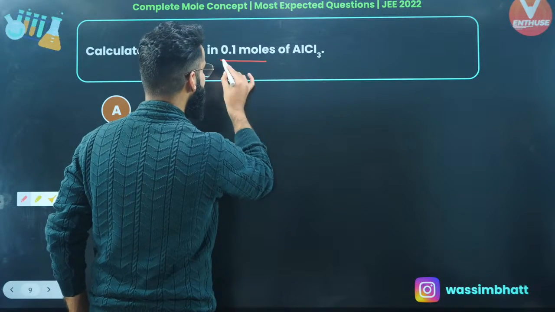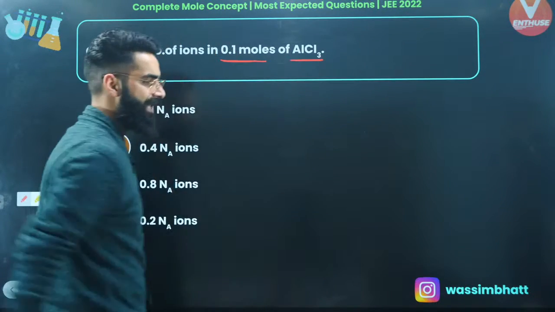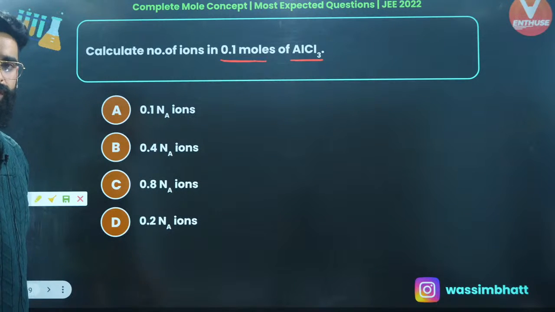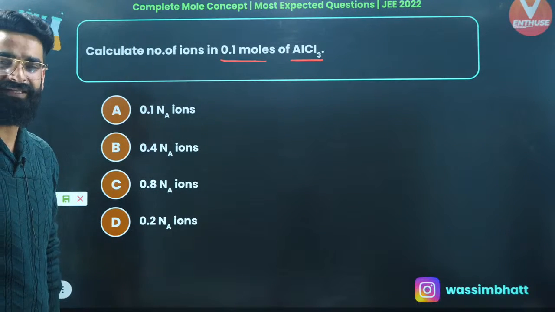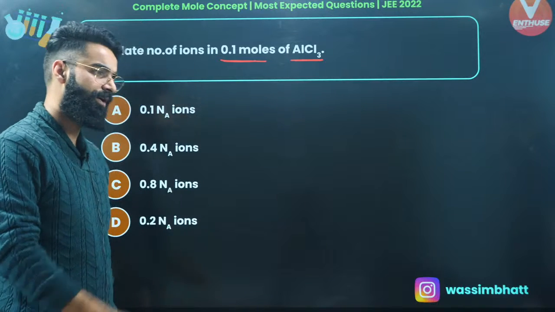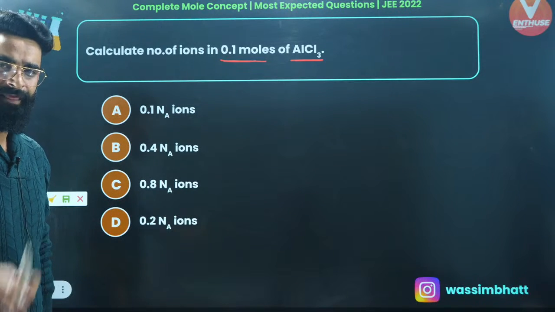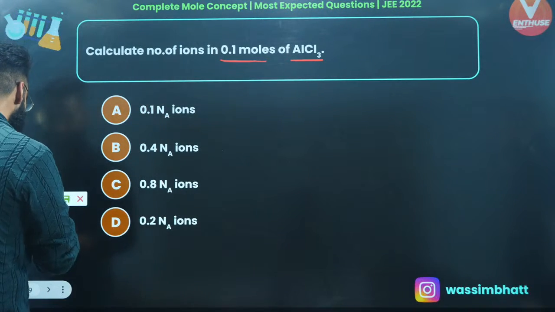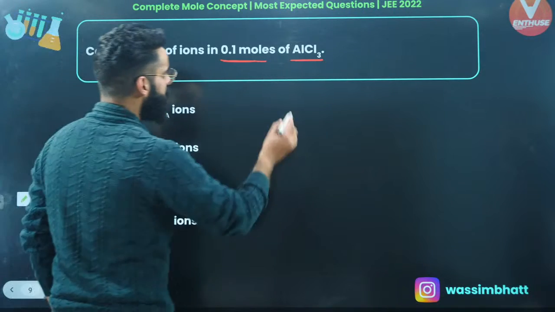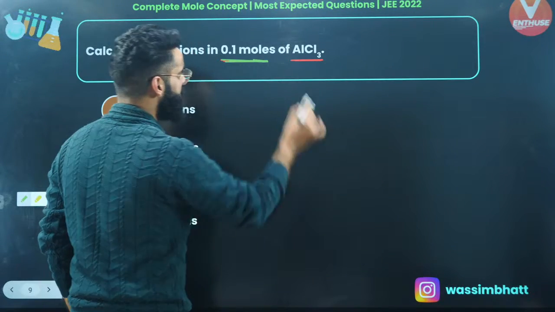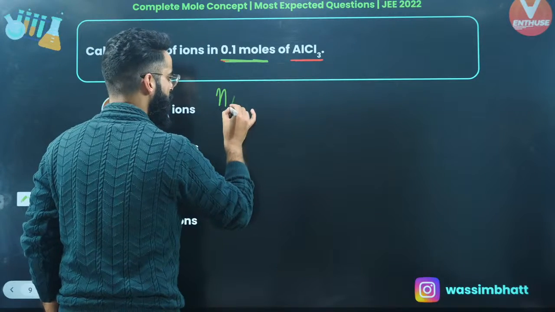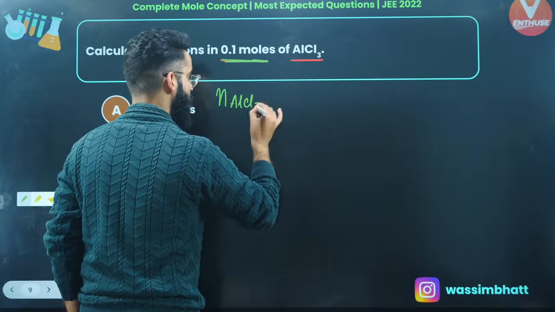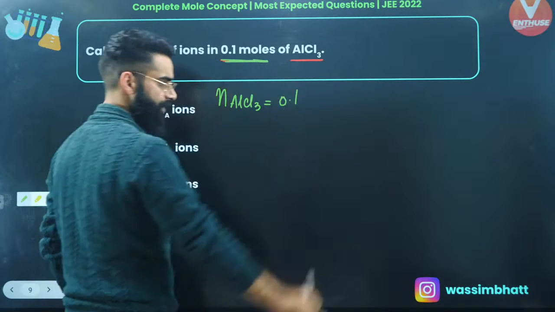Calculate the number of ions in 0.1 moles of AlCl3. So how many ions will be there in 0.1 moles of AlCl3? See guys, it's a very simple one. As per the question, we are given 0.1 moles of AlCl3, right? So I'm given the number of moles of AlCl3 as 0.1. This is something which is given to me as per the question, right?